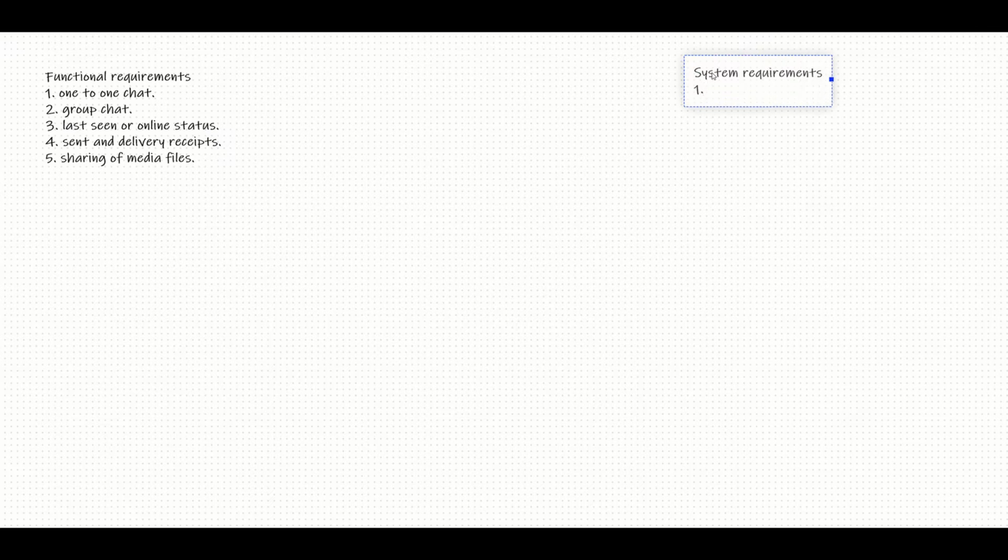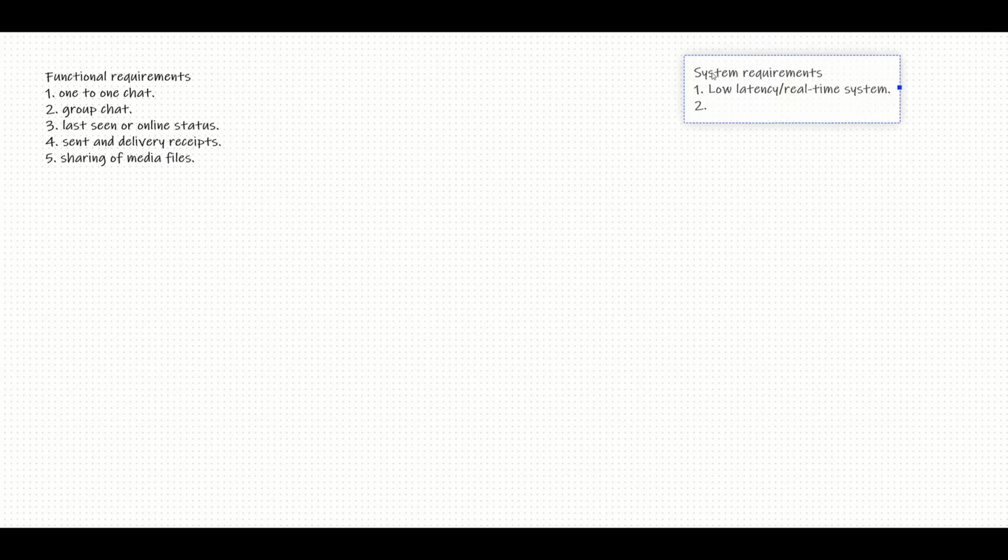Now let's list down the system requirements. First, we should have low latency, because it's a messaging system. So we can say low latency. You can say it is a real-time system.